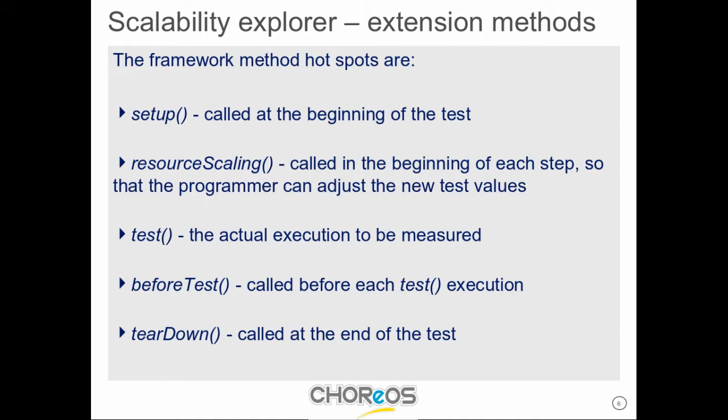Then we have resource scaling, which is called in the beginning of each step of the experiment so that the programmer can adjust the new values as the scale of the different experiments increase. Test is a method that will do the actual execution to be measured. Normally, we will test, for example, a certain use case of the choreography. So we issue the initial call to start that use case, and then measure how much time it takes to execute that use case. Also, if there's something to do before each of the calls to the test, the programmer can write the code here.